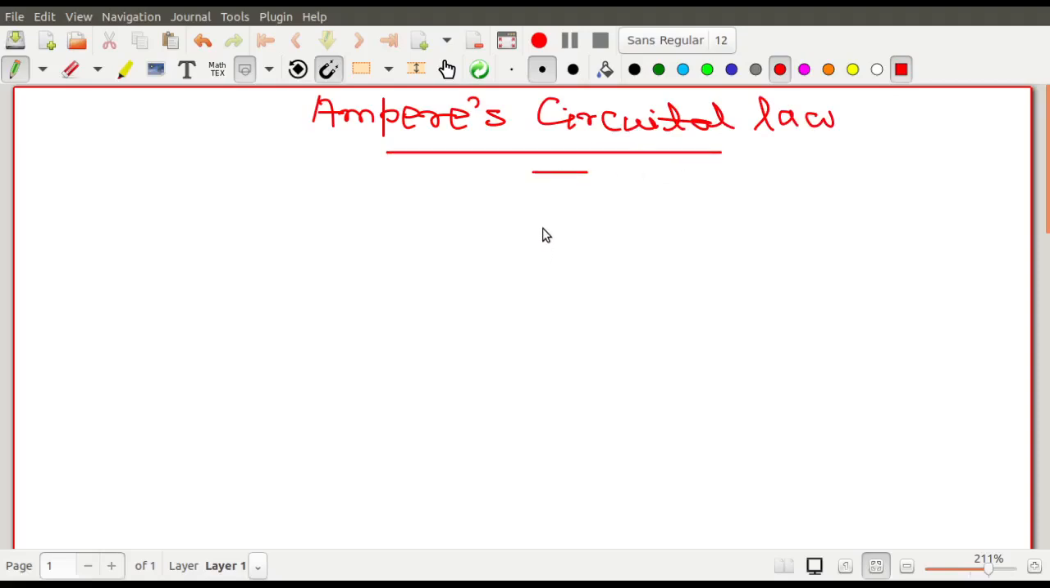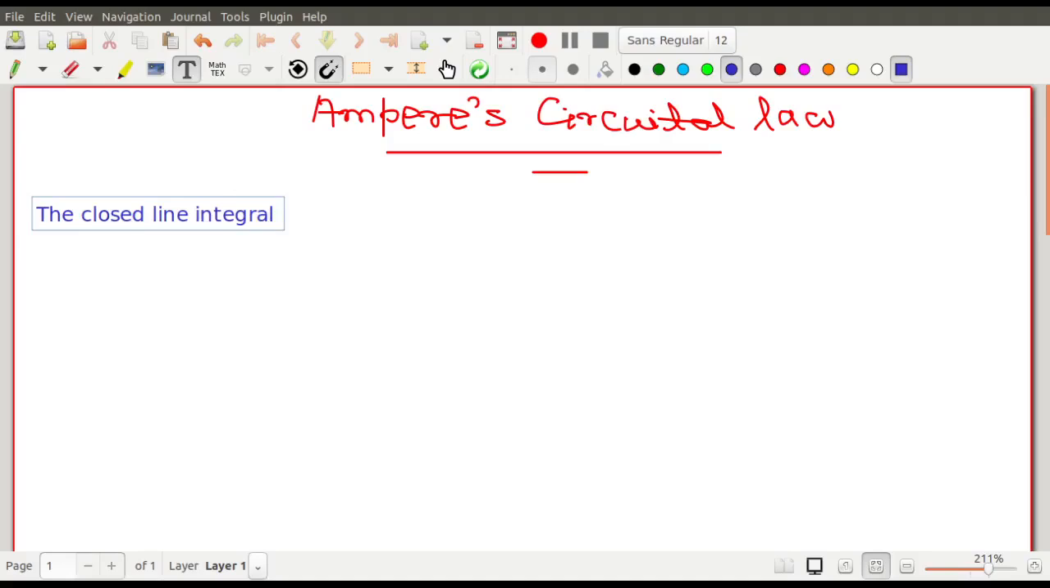The statement of this one: the closed line integral of magnetic field is mu 0 times the current enclosed by the loop, right? So I write the statement, the closed line integral, so you also understand what is line integral, B dot dl.